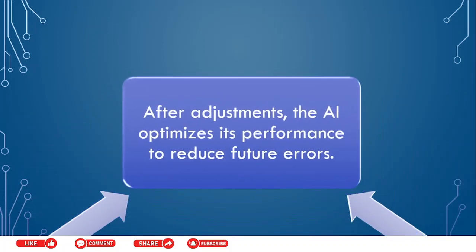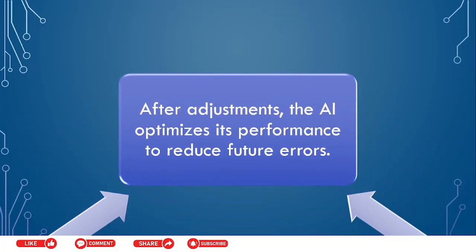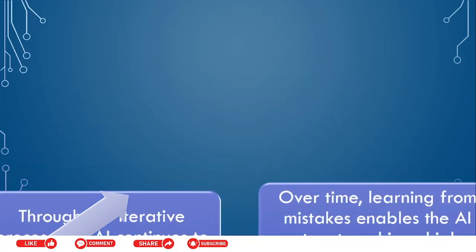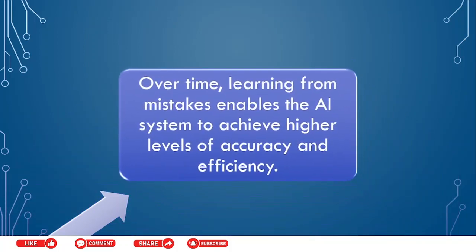After adjusting, the AI optimizes its future performance to reduce future errors. Through this iterative process, like a loop, the AI continues to improve its decision making ability. Over time, learning from mistakes enables the AI system to achieve higher levels of accuracy and efficiency.